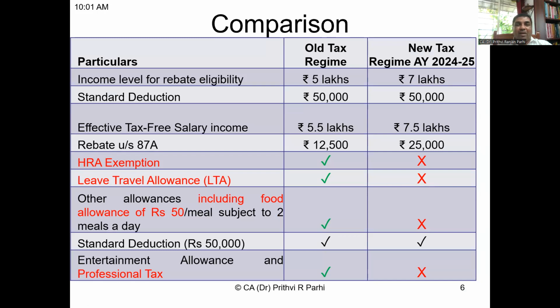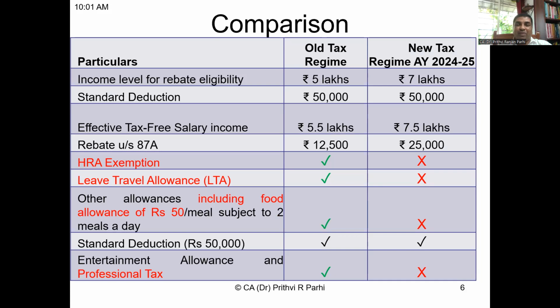First of all, the 87A relief. We have seen that under the old regime, 5 lakh is the limit: up to 5 lakh rupees income is tax-free. Under the new regime, it is 7 lakh. Standard deduction of 50,000 is allowed under both schemes. So if someone is a salaried person, his effective tax-free income under the old regime is 5.5 lakh, and under the new regime, it is 7.5 lakh.